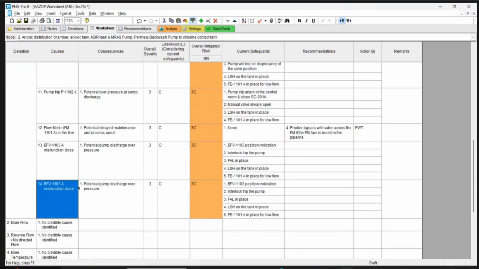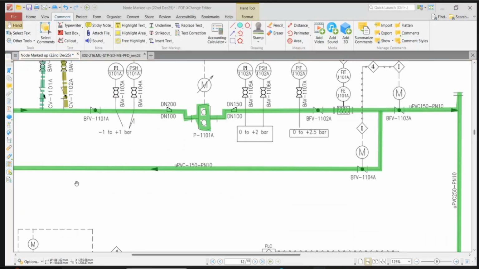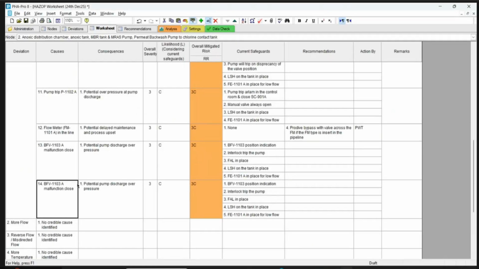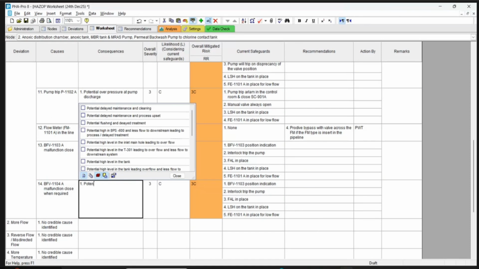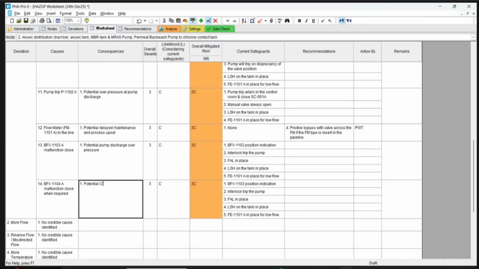What will happen when it is closed? It is normally closed. So when required, it opens when required. It is required only during CIP. During CIP, so potential CIP, yeah?